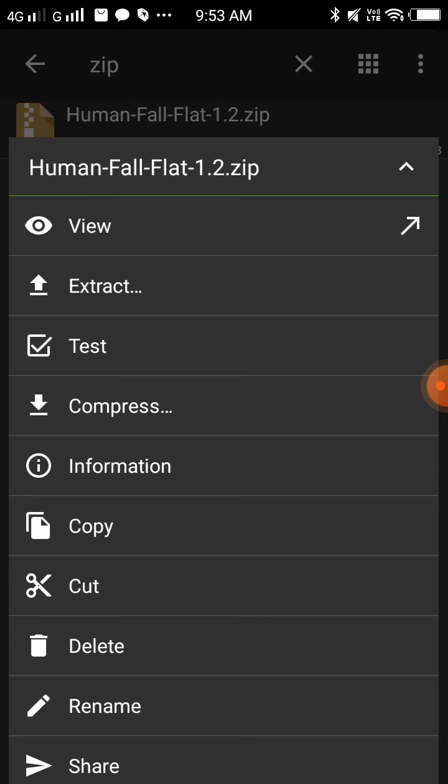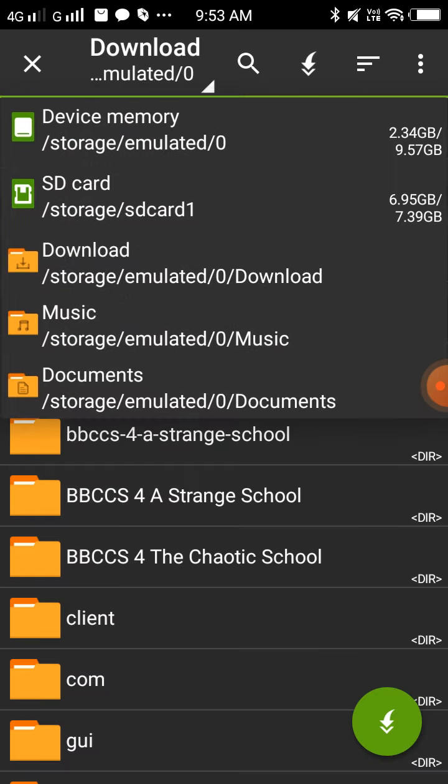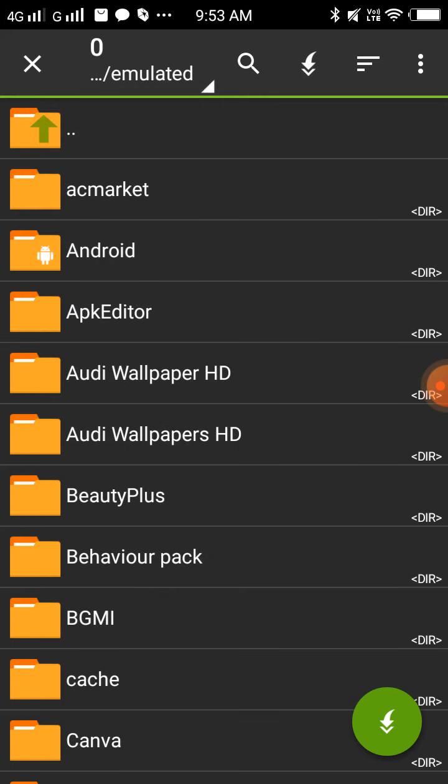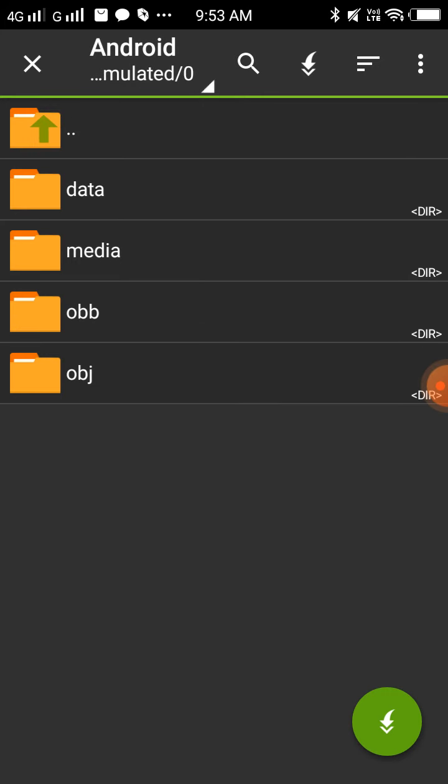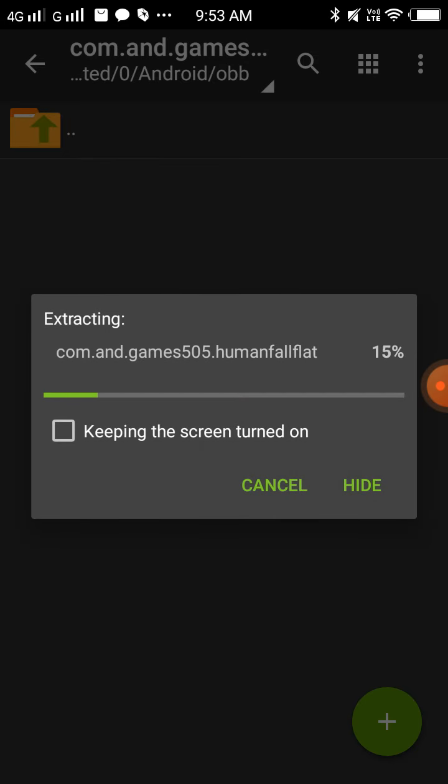Click extract, go on device memory and then Android OBB, this folder, paste it right over here. Yes guys, paste it right over here